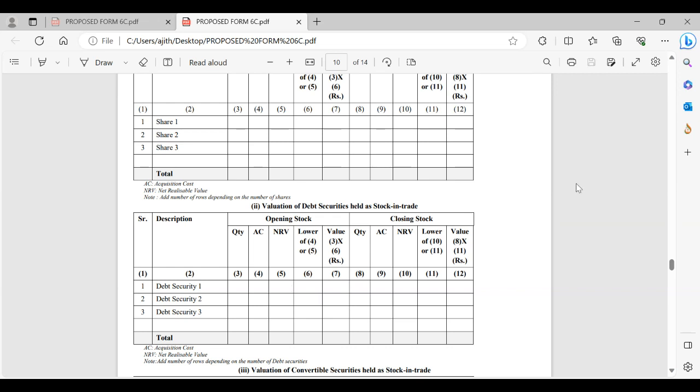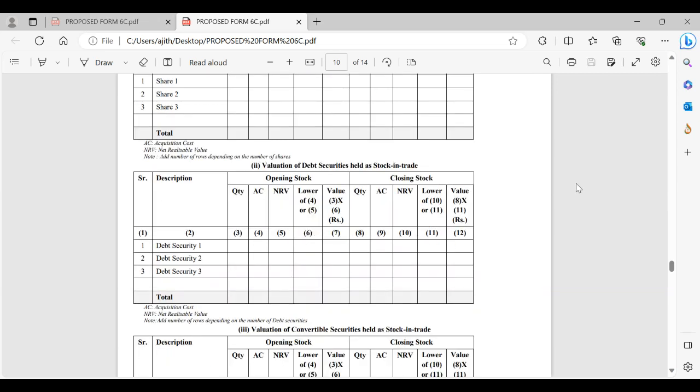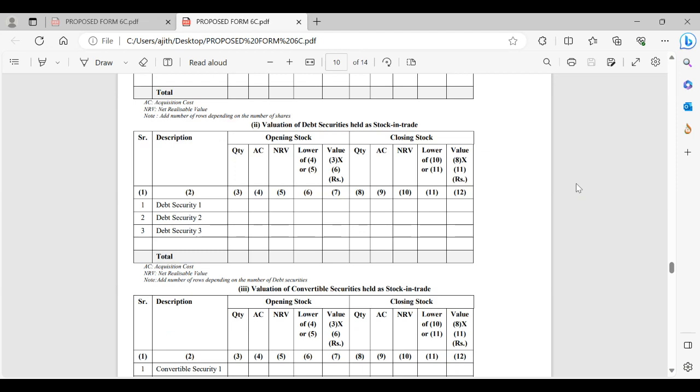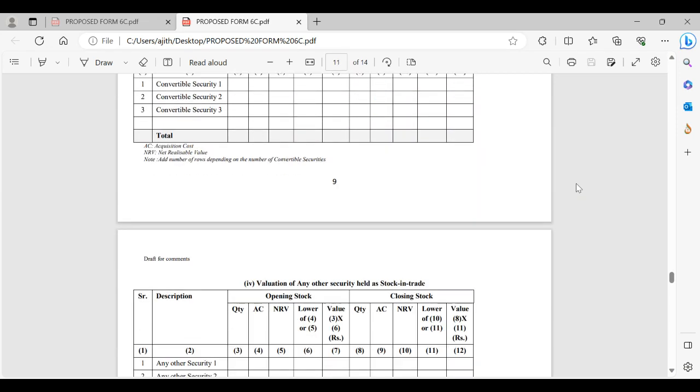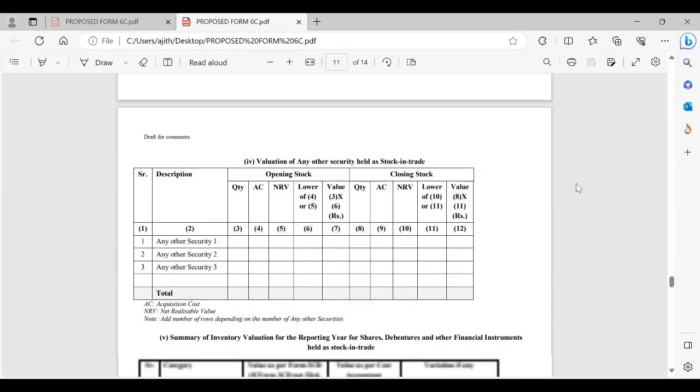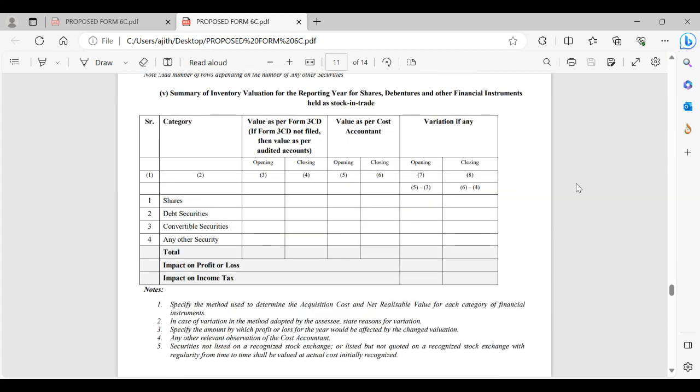So for equity, debt security, convertible security, and any other security, the same thing: a reconciliation table, separately for shares, debt security, convertible security, any other security, with 3CD value, cost and value, variation, impact on profit and impact on tax.